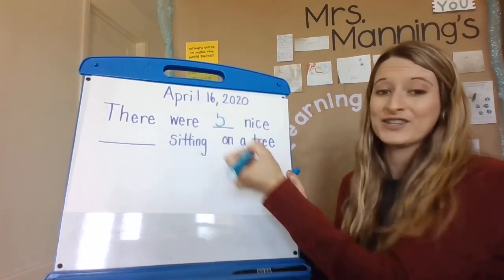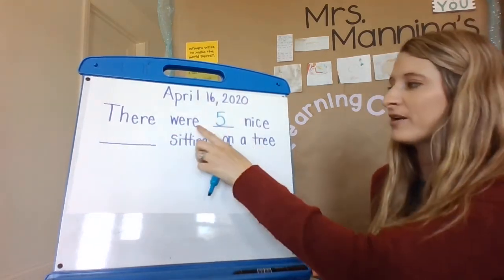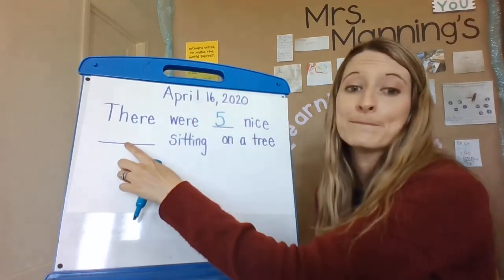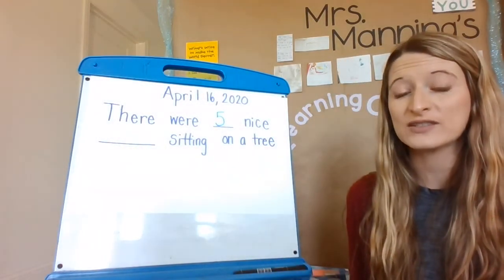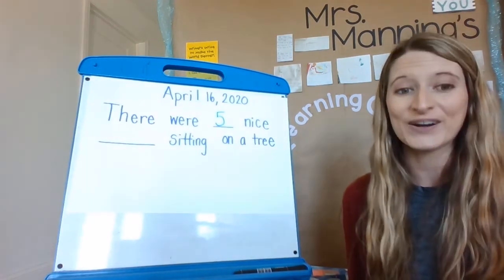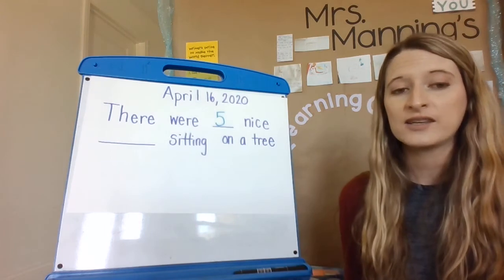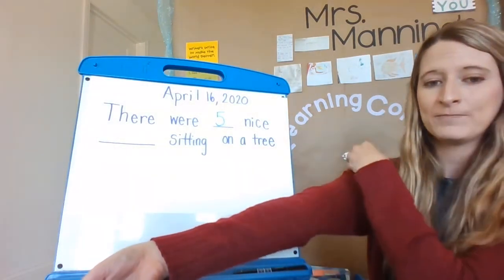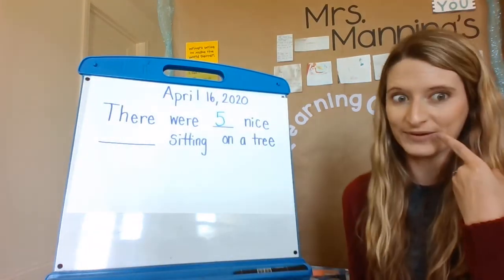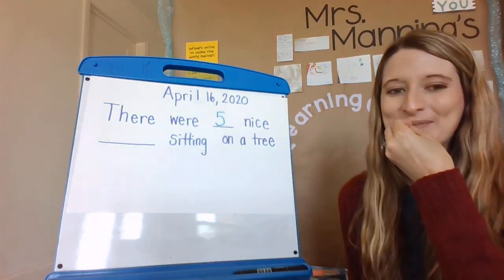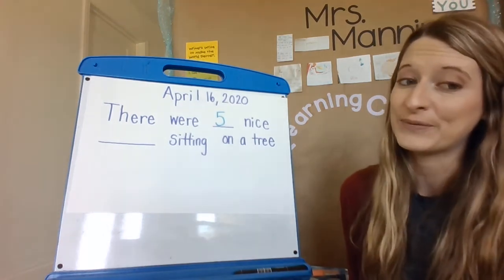Down and around, and then you stop. Finish the 5 with a line on top. There were 5 nice birds. Now I need to write the word birds, and I need to stretch it out slowly. And I'm going to say it over and over and over to write all the sounds I hear. Now sometimes people pretend they have a rubber band and they're stretching it out on their arm, or they have bubble gum in their mouth and they're pulling the bubble gum out and stretching out those sounds. So you decide what works for you.